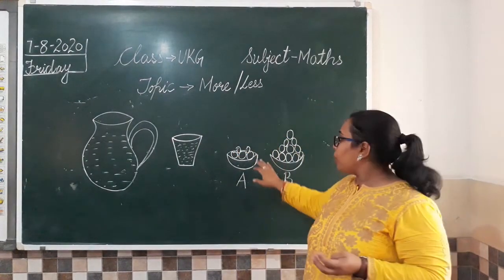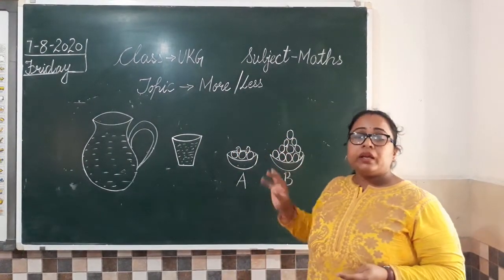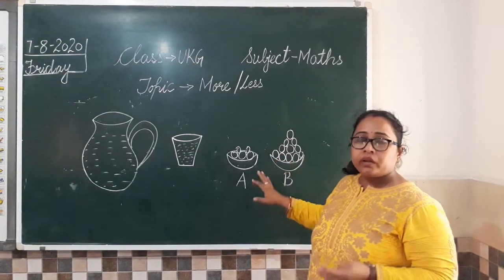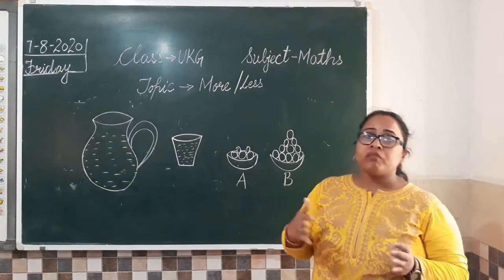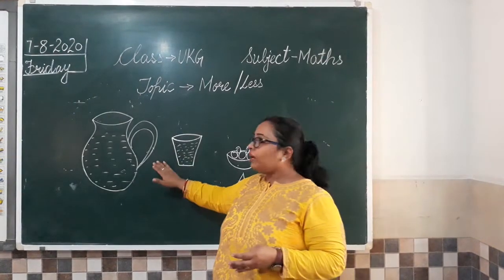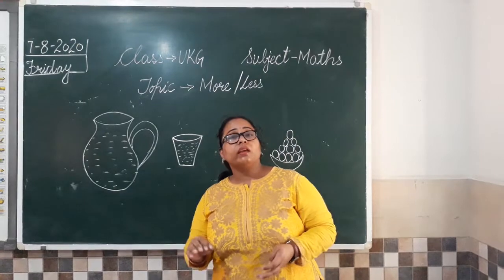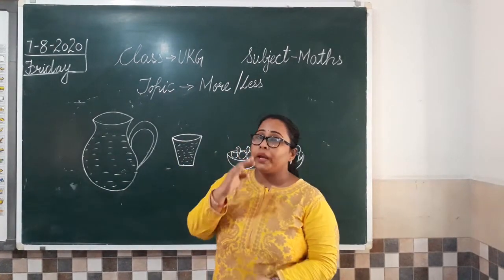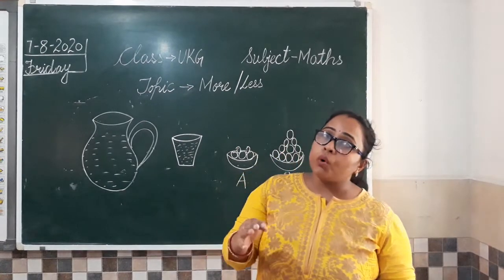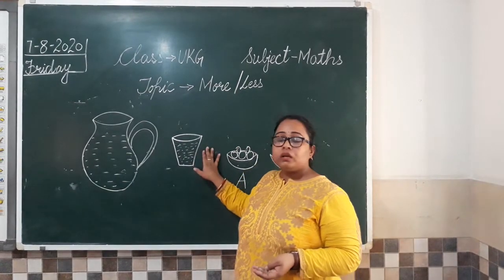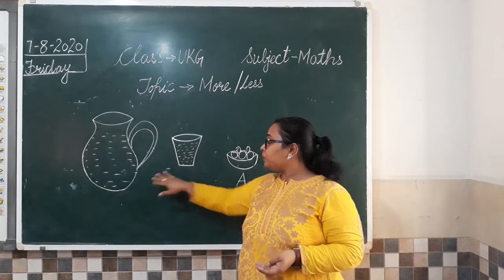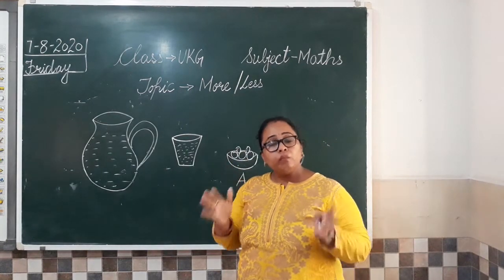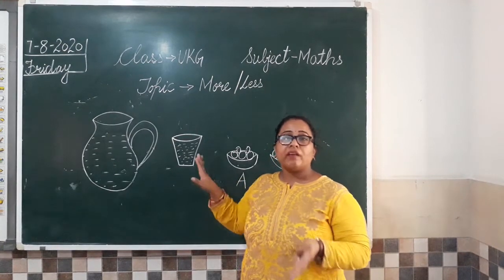If the things which are kept are countable, अगर वो हम count कर सकते हैं, तो we will count it and we can say which is more or which is less. If it is liquid like substance, तो हम ये देख सकते हैं कि if the thing is in big container, अगर वो big container में है, तो that is more, and if we are comparing two containers, we can easily say कि the big container is having more and small container is having less.